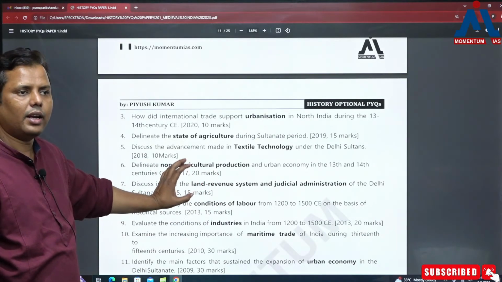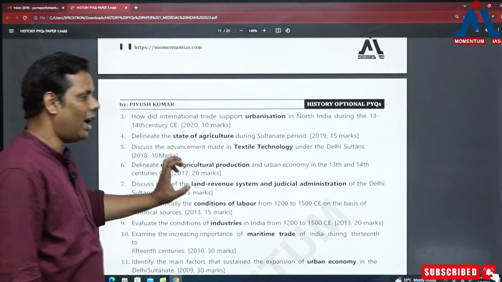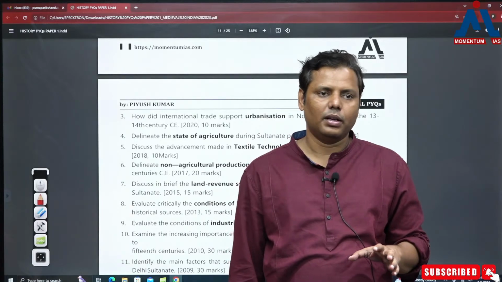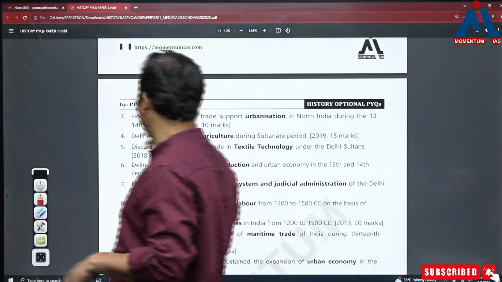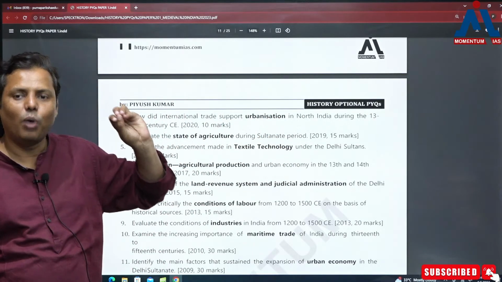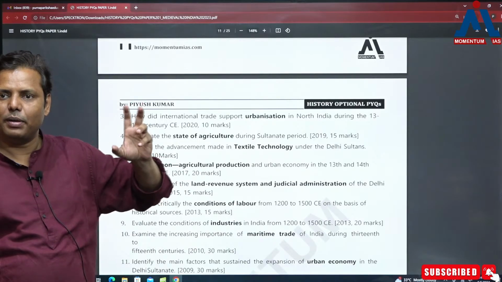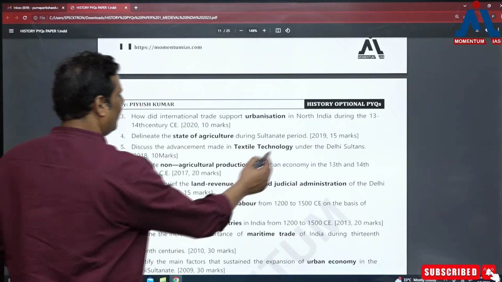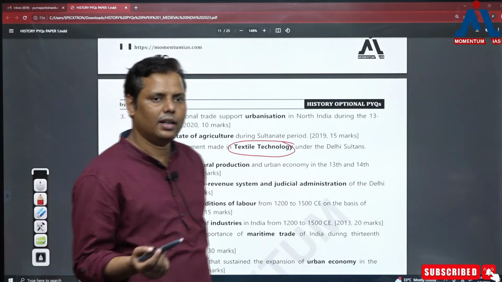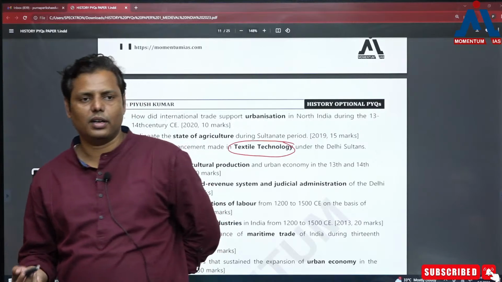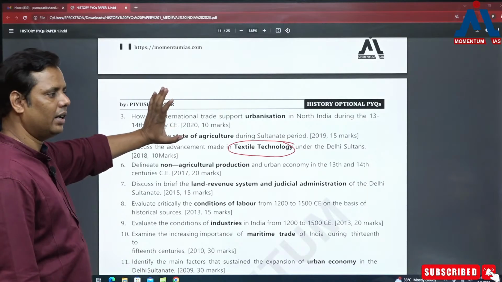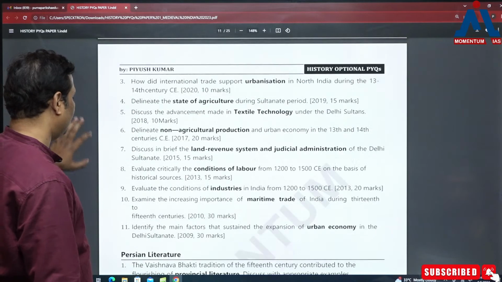तो जब आप देख रहे हैं कि कोई टॉपिक कितना इंपॉर्टेंट है, तो फिर आप सिर्फ उस टॉपिक को तैयार नहीं करेंगे, you'll also try to prepare the various dimensions of this topic. Because as you can see, though it's easy to tell you that these questions are asked on economy, they are not being asked on just one dimension, rather they are being asked from multiple dimensions. And honestly tell me, how many of you really prepared textile technology separately? We don't prepare it because हमें लगता है कि इतना important नहीं. तो अब हमें थोड़े dimensions hunt करने हैं, और ये undoubtedly economy जो है इस period का बहुत important है, तो वो हमें उस हिसाब से prepare करना है.